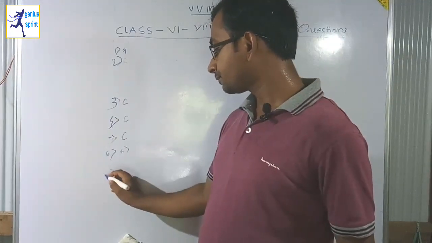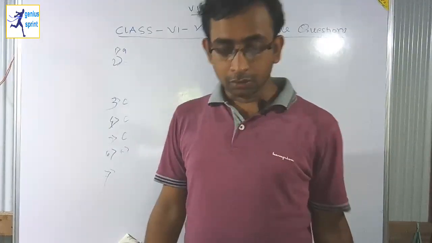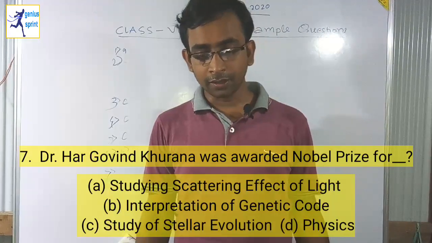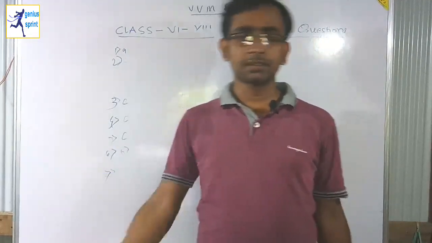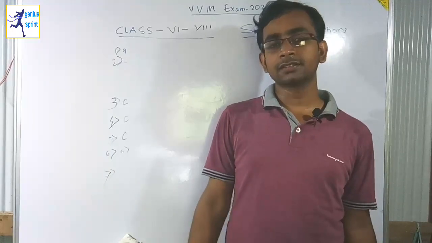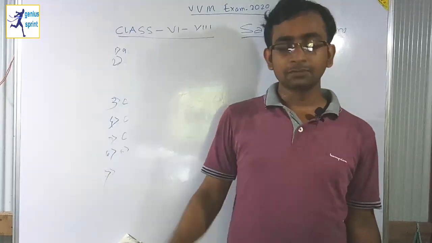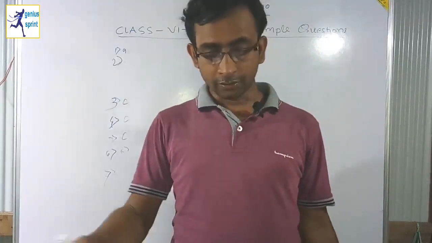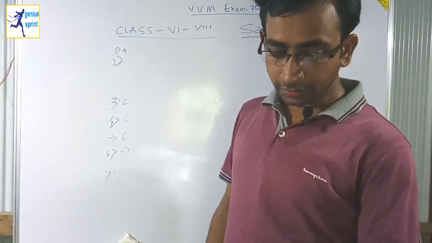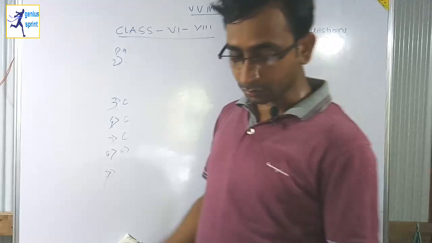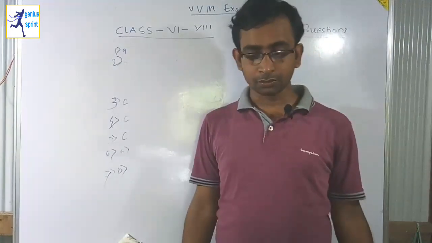Now question number 7. Dr. Hargobind Khurana was awarded the Nobel Prize for what? We know that Dr. Hargobind Khurana was an Indian-born scientist. He was a very famous scientist. Basically he worked on the genetic code. So according to the options, B is correct: interpretation of the genetic code. Yes, option B is the correct answer.